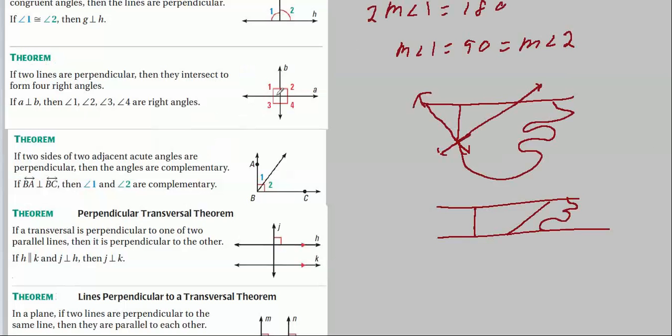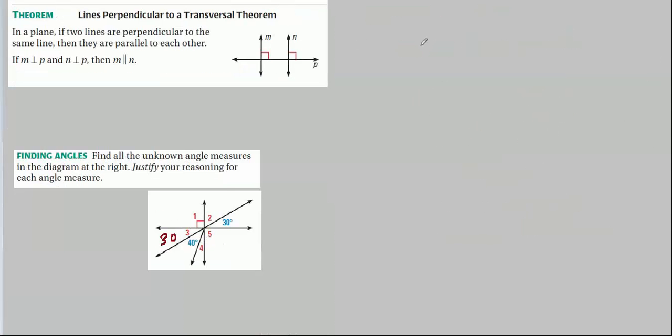This might be the theorem to use. If A is perpendicular to B, then all these are right angles. So this is a right angle, these two are perpendicular, so they're all right angles. And more importantly, right now, this is a right angle. If this is 30, then this must be 60.